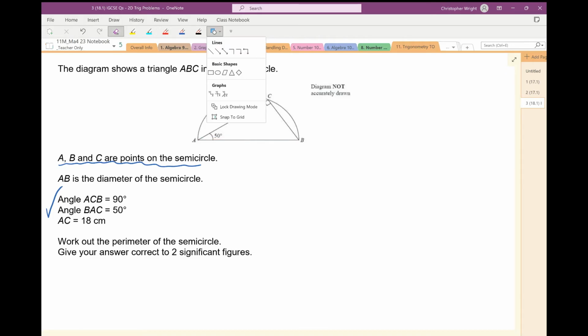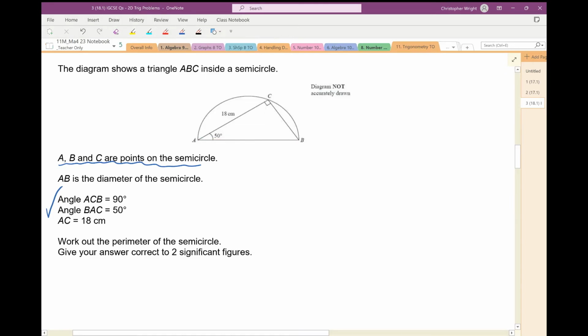Okay, what I'm looking at here is this length here, and I'm thinking, how can I work out that length? Let's have a look. It's part of that right-angled triangle, so let's draw the right-angled triangle up here. Not the best drawing in the world. That's the right angle there at C. That's A, that's B, that's 18, and this is the length I'm trying to find. Now, the length I'm trying to find is the hypotenuse there, isn't it?